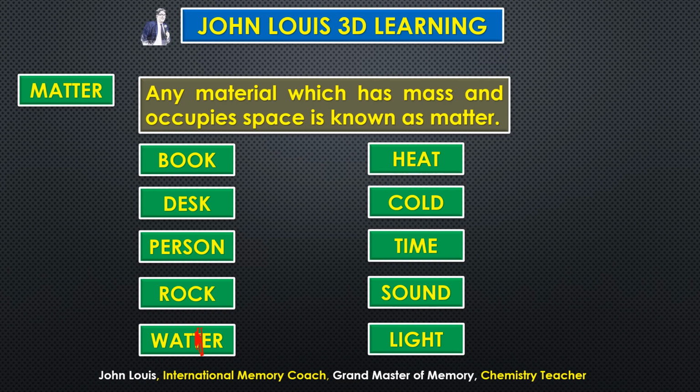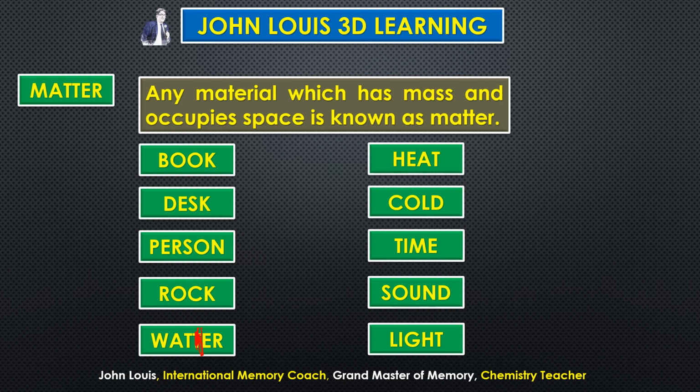Can you find out its volume? No, it is not possible. Therefore all these things at the right hand side are not matters, and all the things I have shown on the left hand side are matters. Why? Because they have both mass and occupy space. And what about all the things at the right hand side? They have neither mass nor volume, therefore they are not matters.